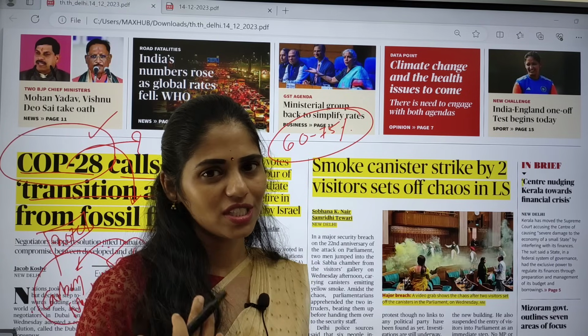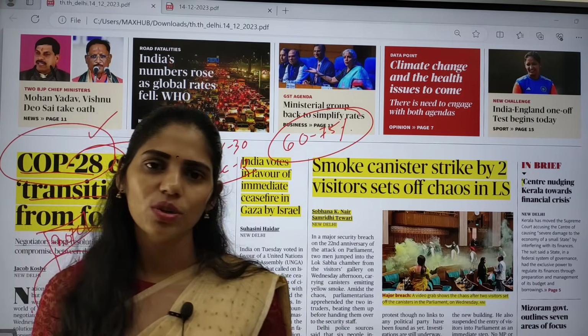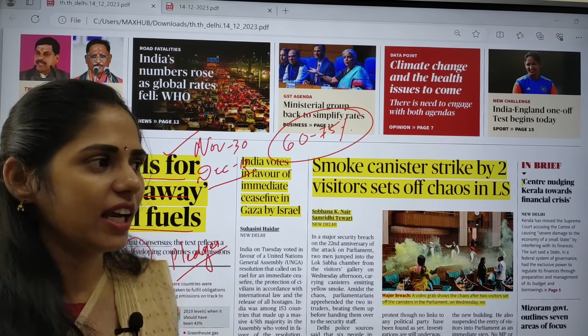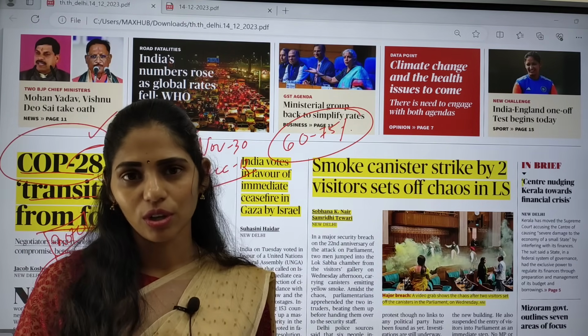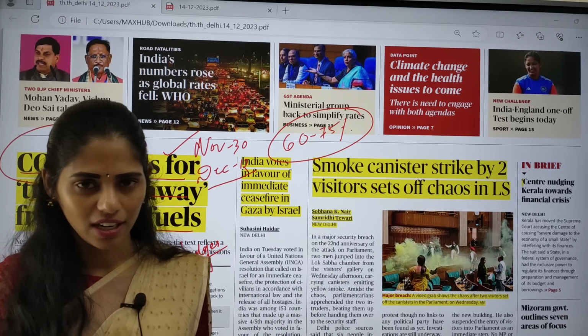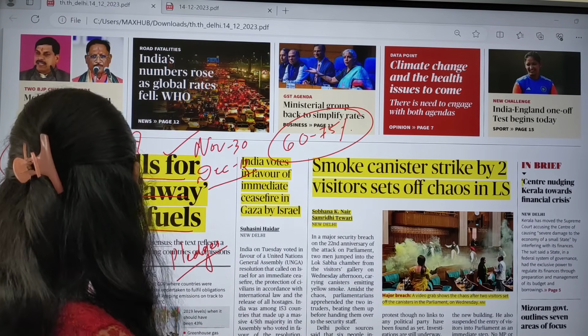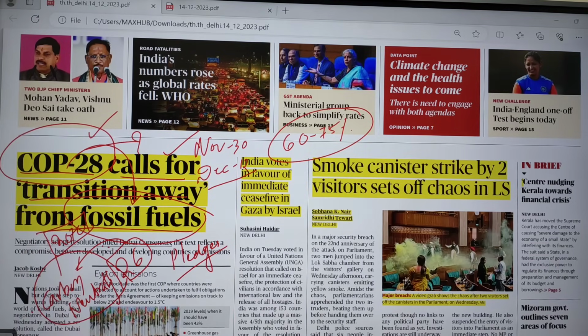But we are moving towards transition. So we are moving to electric vehicles now. And here we are using ethanol, especially ethanol blending with petrol, and other fuels like green hydrogen, etc. But mostly we are still very much reliant on fossil fuels.